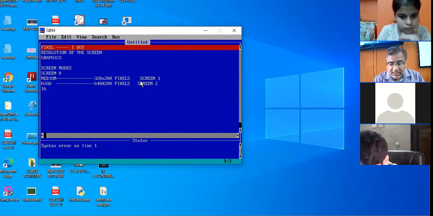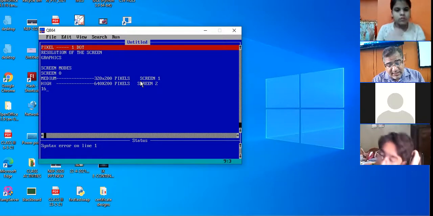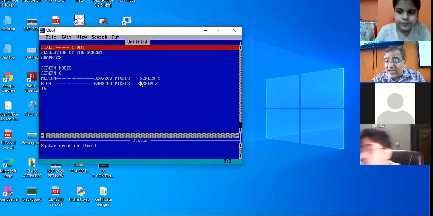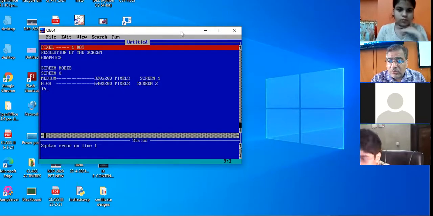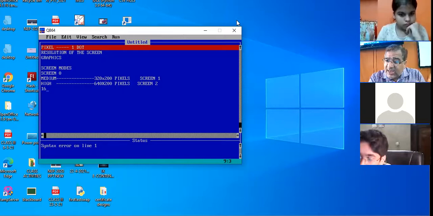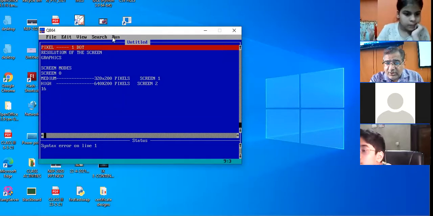Which screen resolution support the 16 colors? Screen 7, screen 8, screen 9. They support the 16 colors. And how many colors are supported by screen 1? 4 colors. How many colors supported by screen 2? 2 colors.